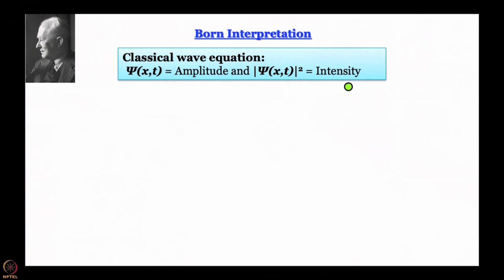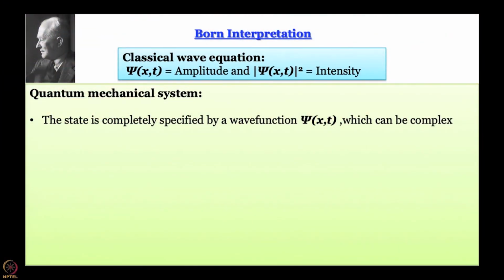Think of sound waves or the electromagnetic wave of light. Square of displacement has to do with intensity. So what Born said is that mod square of the psi we got from the Schrodinger equation must have to do with the intensity of the de Broglie wave or matter.